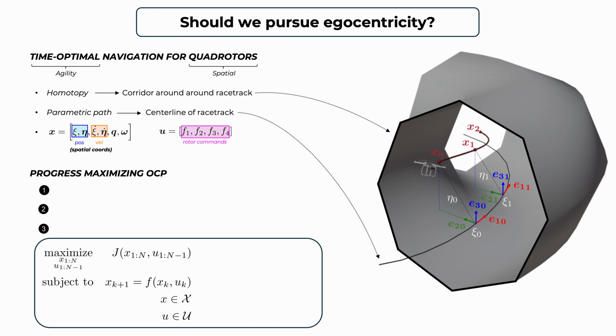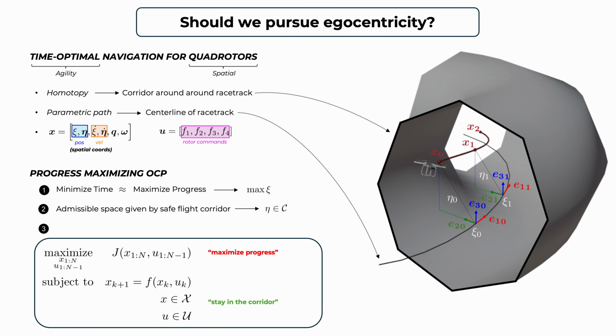However, there are three specific factors that make it slightly different. The first one is that in our cost function, we will maximize for progress. Progress maximization is a well-known proxy for time minimization. And leveraging the fact that progress is within our system states, we will maximize for progress.